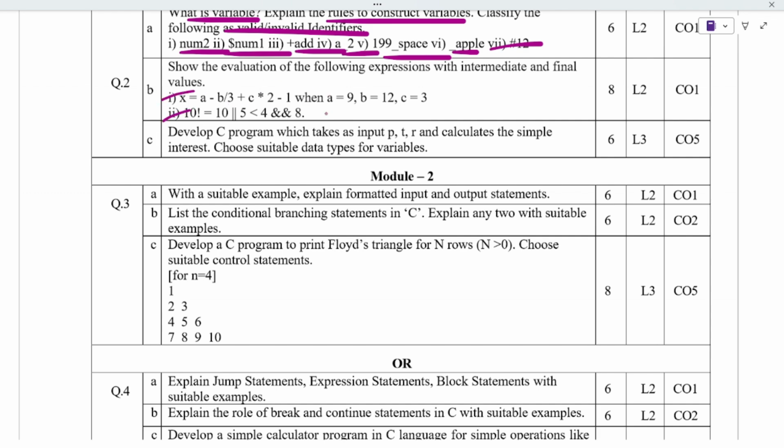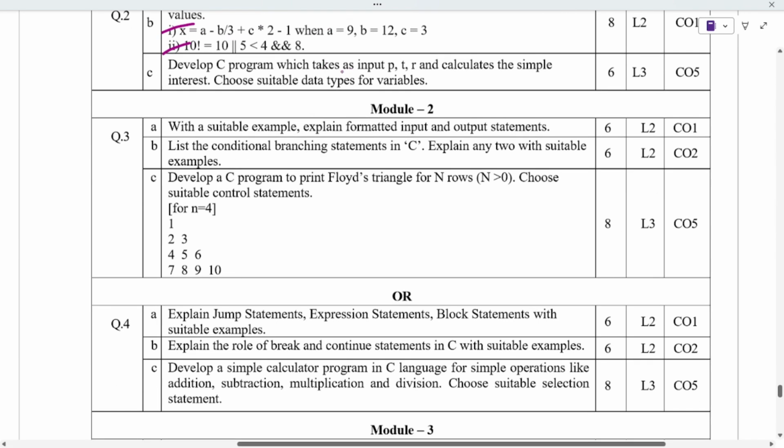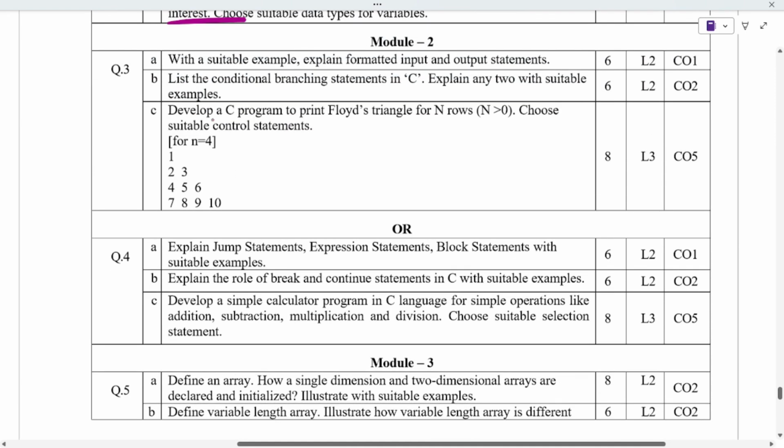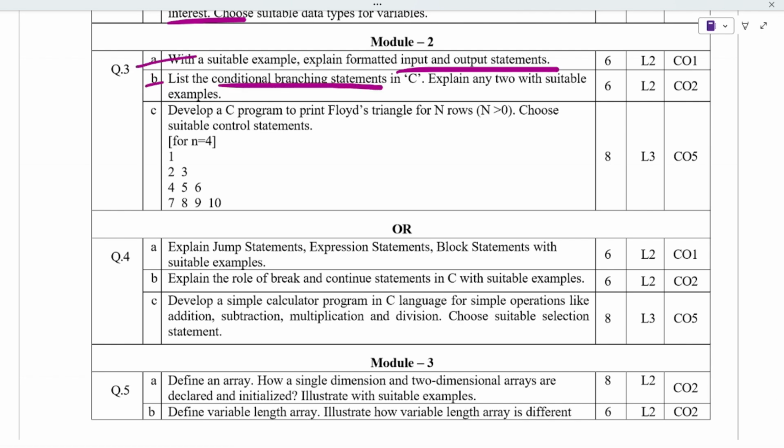Develop a C program, take input PTR, and calculate simple interest. It is also one of the important programs, and this is also. Next is module 2, input and output statements. You can see this. Next is conditional branching statements with any two examples you can write, and this is Floyd triangle, that is n greater than 0.